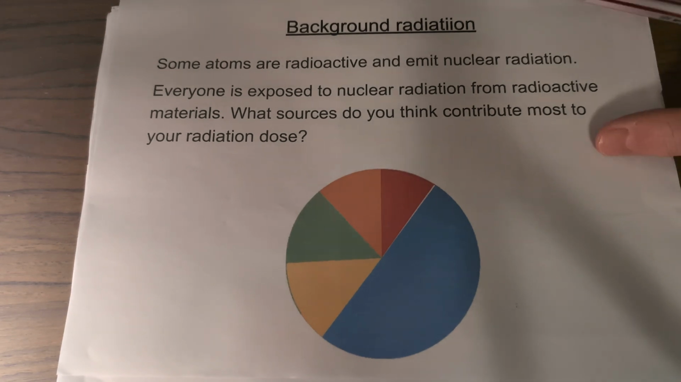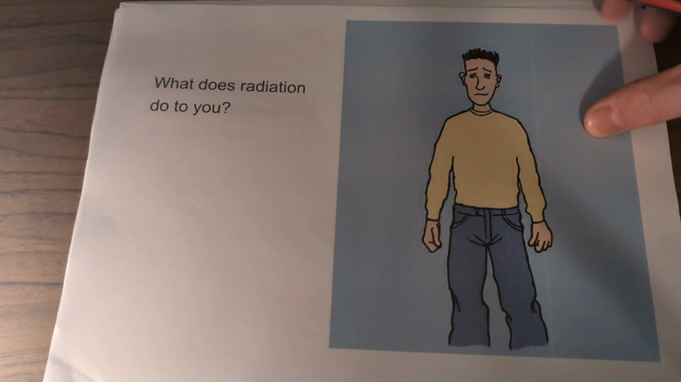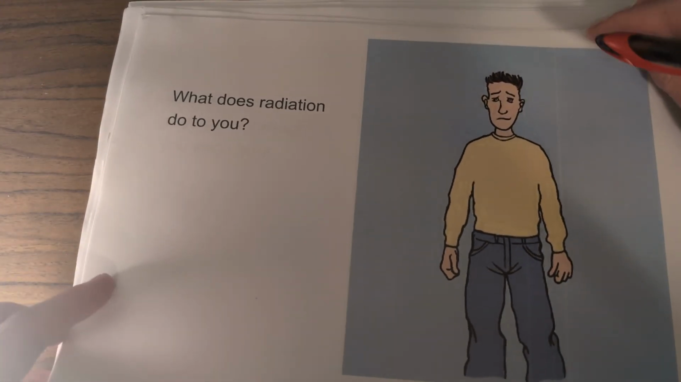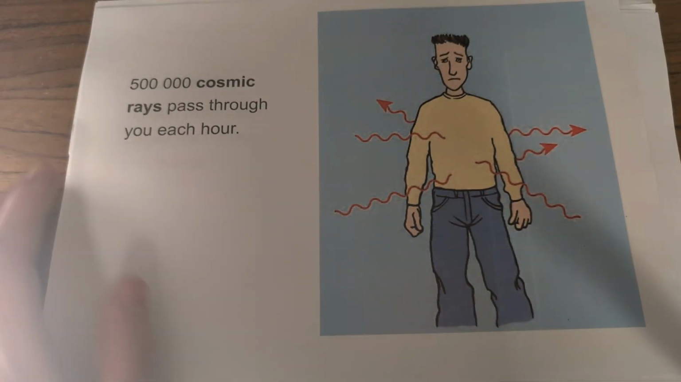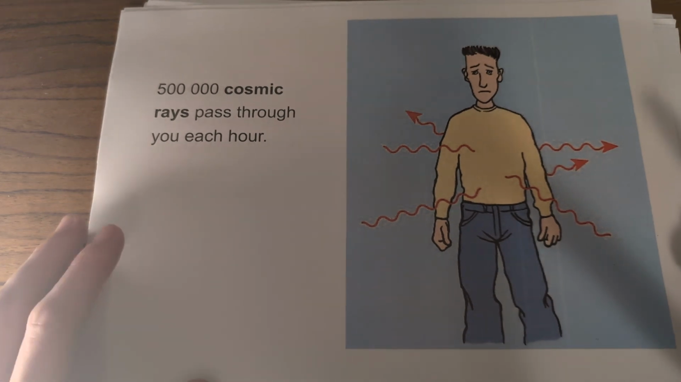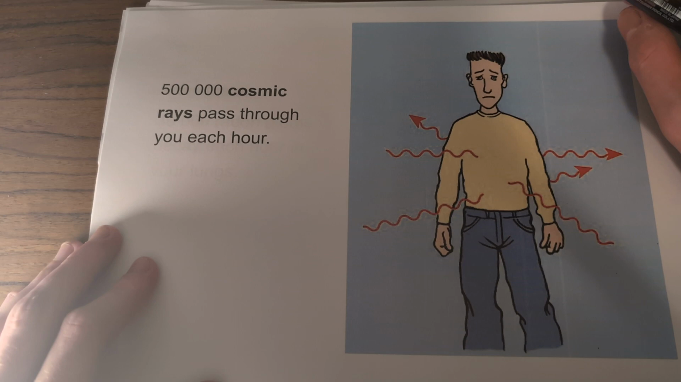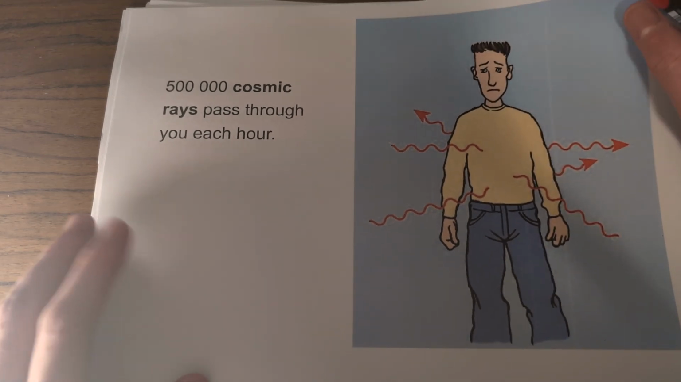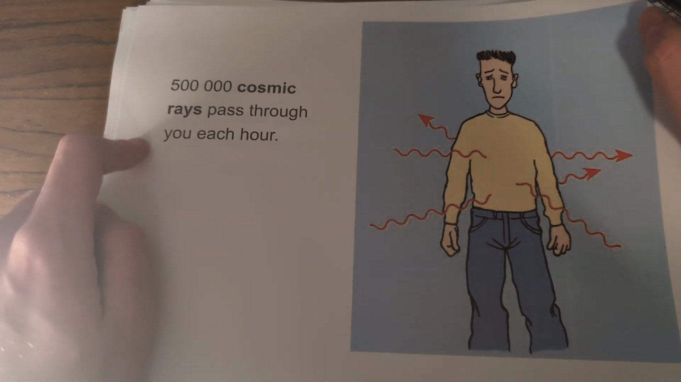So here are some examples of what causes it. Firstly, here's you. And we're going to have a look at what goes on. Every hour, 500,000 cosmic rays pass through you. And cosmic rays are rays from outside of the Earth. So they might be from the sun, might be from a galaxy, and even other galaxies pass through you. But 500,000 pass through you each hour, which is a lot.